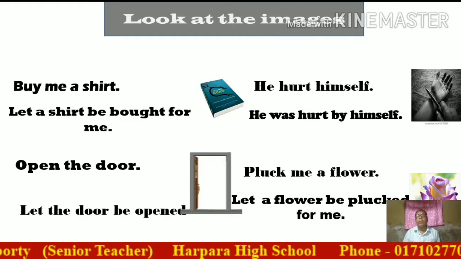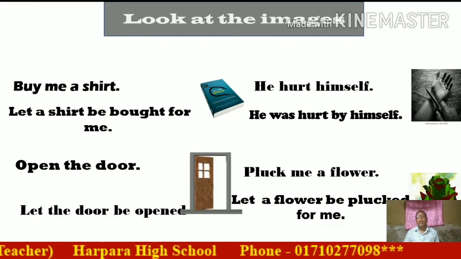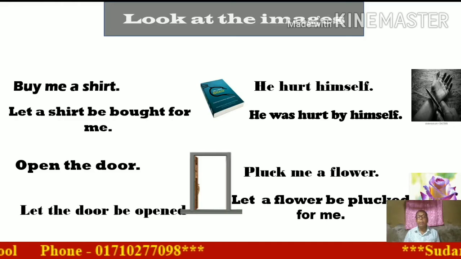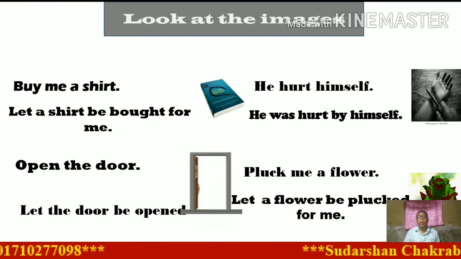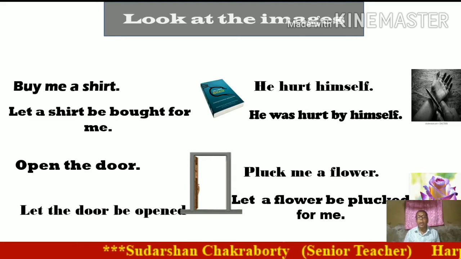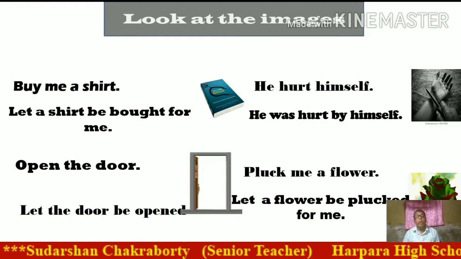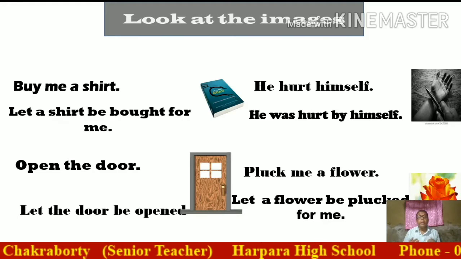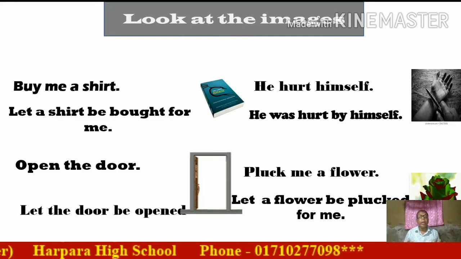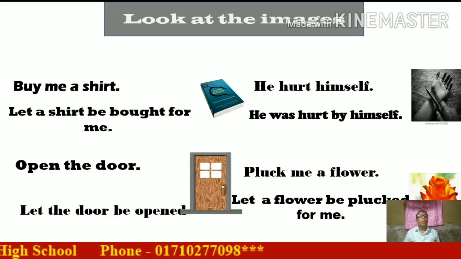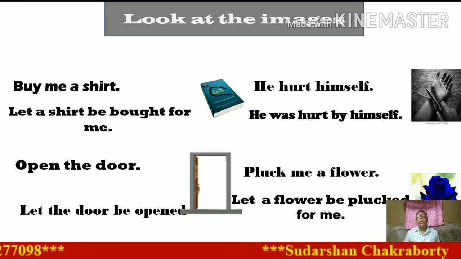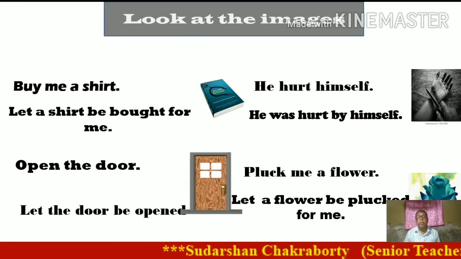He hurt himself. This is active voice. He was hurt by himself. This is passive. Pluck me a flower. This is active voice. Let a flower be plucked for me. This is passive. So we can see that there are two kinds of sentences in the slide. Number 1, imperative sentence, and number 2, reflexive pronoun sentence.